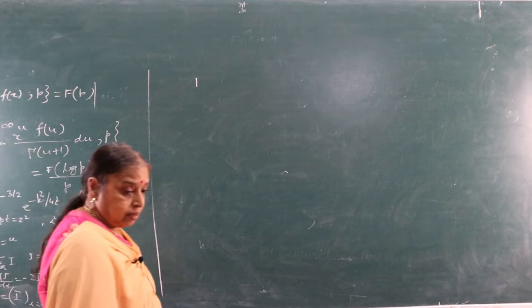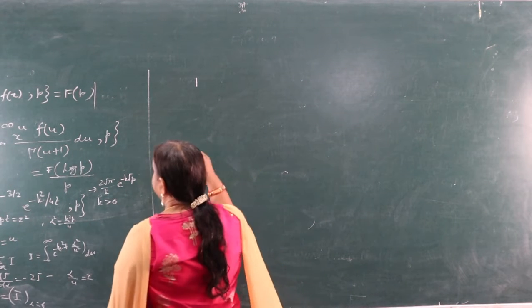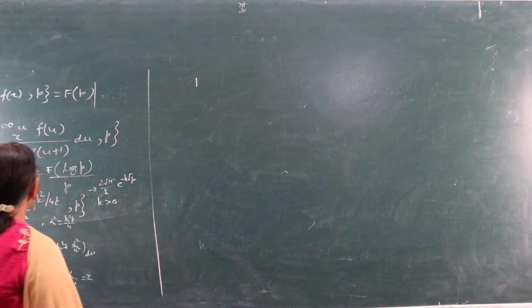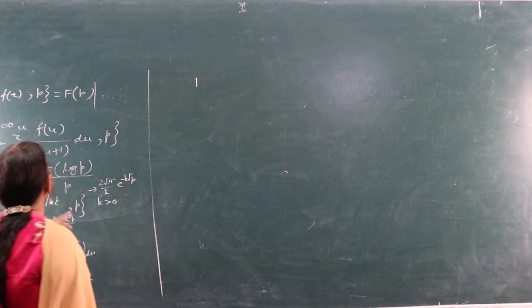Now in this video we will find the integral transform of some other functions.